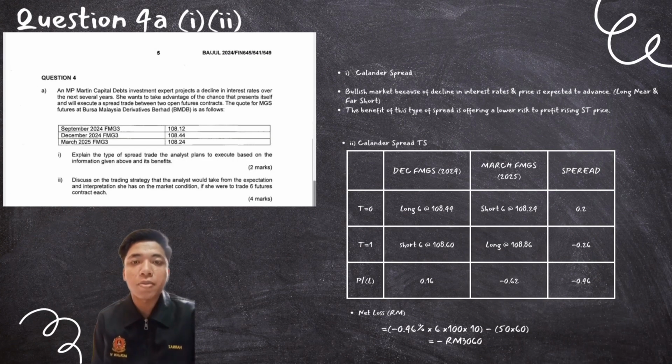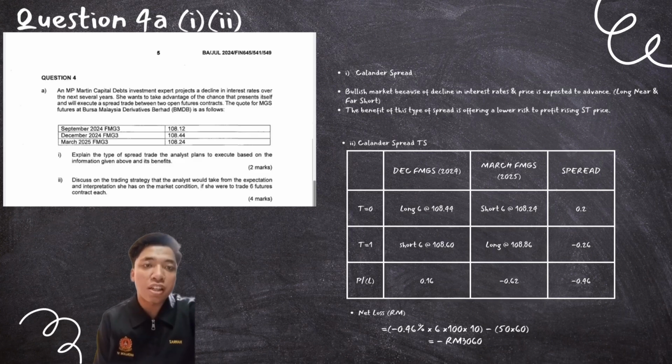Okay, so my name is Muhammad Nabil Haras bin Muhammad Najib. I want to explain question 4, parts 1 and 2. Question 1 asks to explain the type of spread trade the analyst plans to execute based on the information given above, and its benefit.